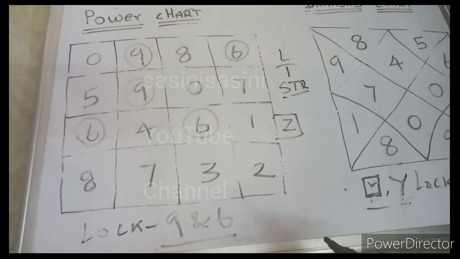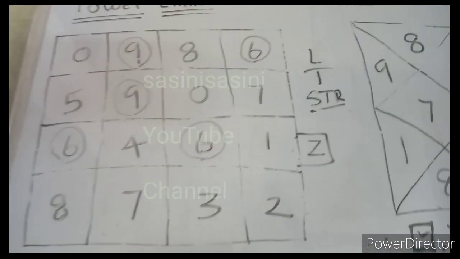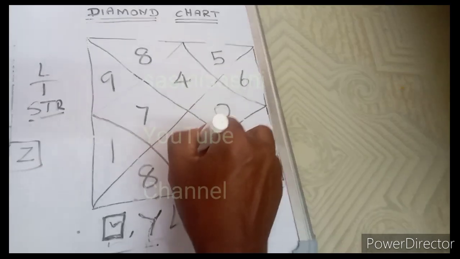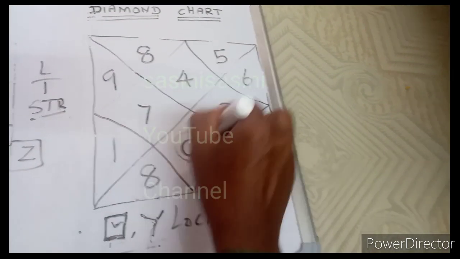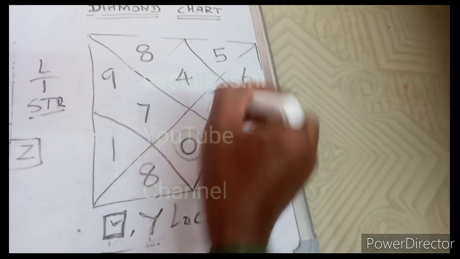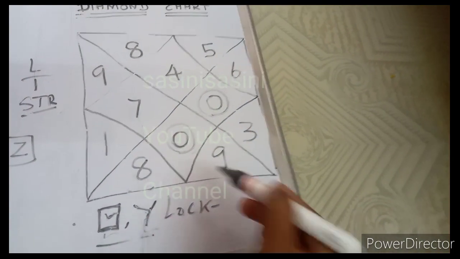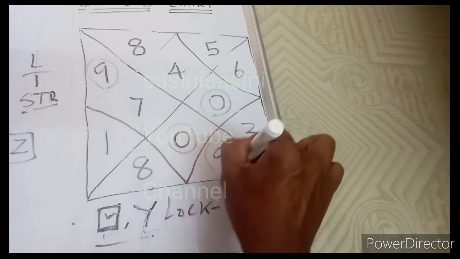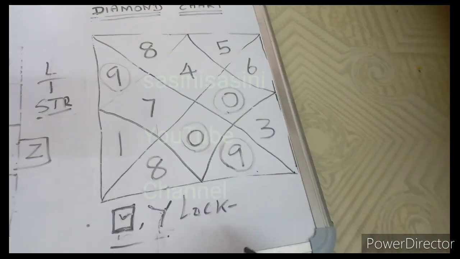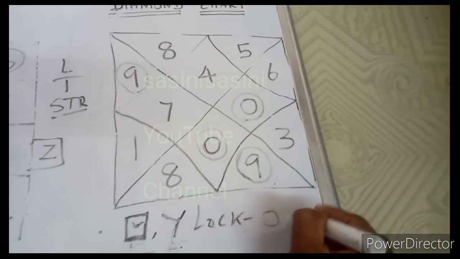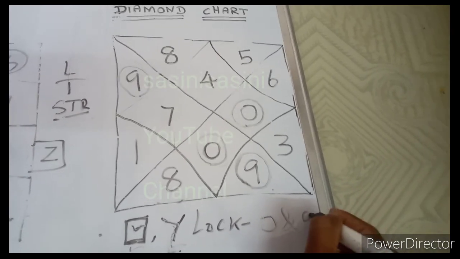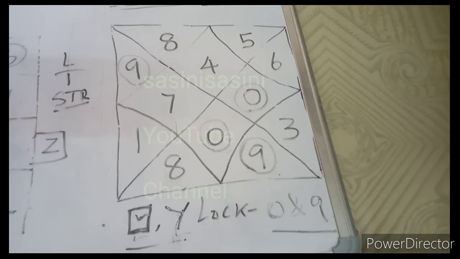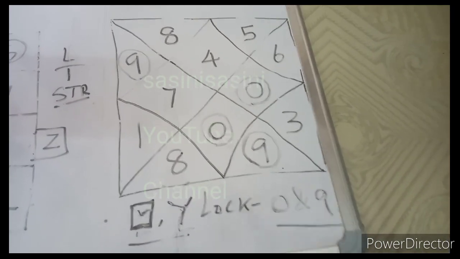And the diamond chart log numbers are 0 and 9. Zero and 9. This is also 2 log numbers.